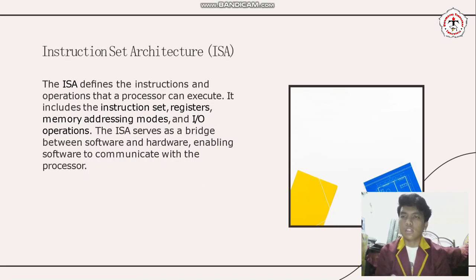Instruction set architecture. The ISA defines the instructions and operations that a processor can execute. It includes the instruction set, registers, memory addressing modes, and I/O processing. The ISA serves as a bridge between software and hardware, enabling software to communicate with the processor.